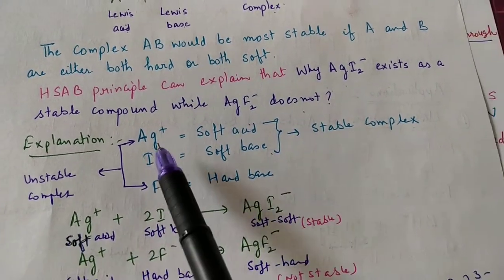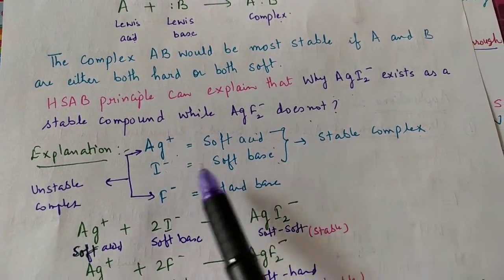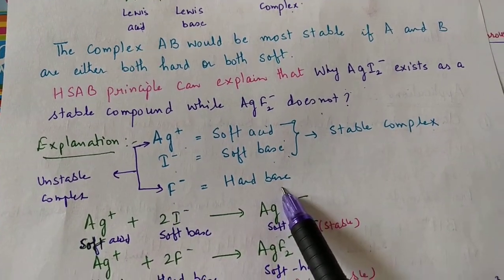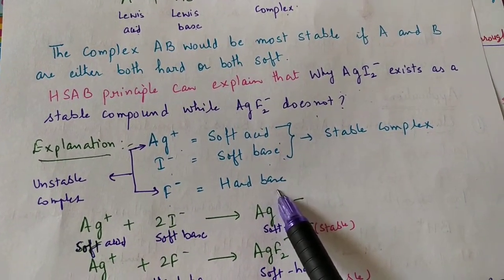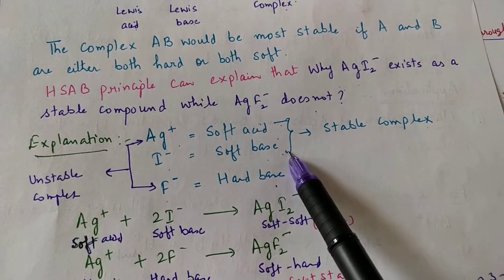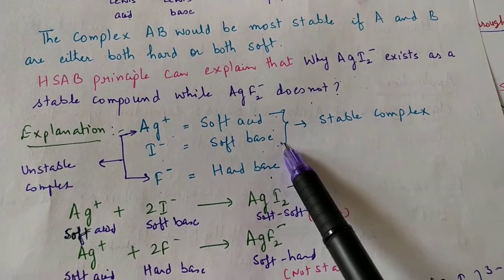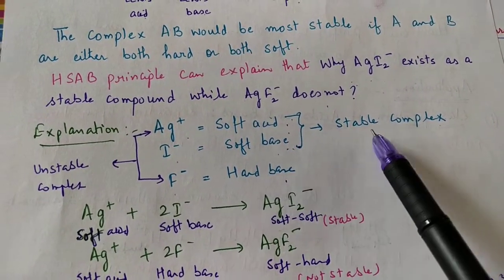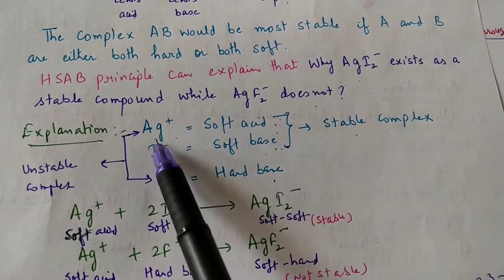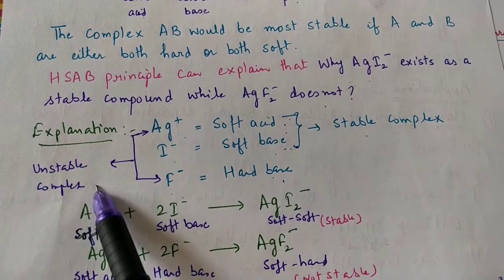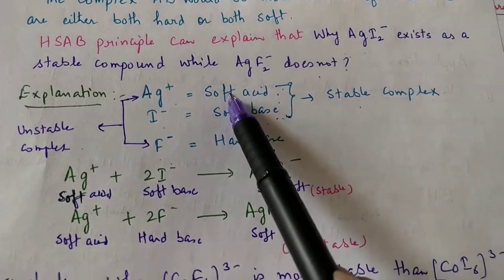The reason is that silver ion is a soft acid, iodide ion is a soft base and fluoride ion is a hard base. If we apply our HSAB principle, soft acid prefers to combine with soft base. So the complex formed by silver ion and iodide ion would be a stable complex, while fluoride ion, being a hard base, doesn't form any stable complex with the silver ion.